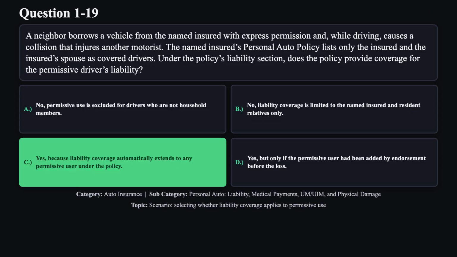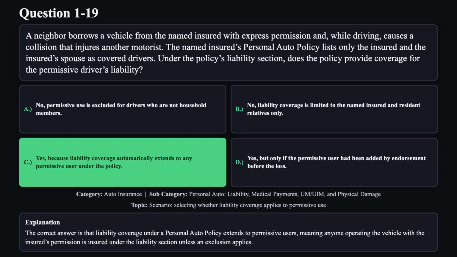The correct answer is C. The correct answer is that liability coverage under a personal auto policy extends to permissive users, meaning anyone operating the vehicle with the insured's permission is insured under the liability section unless an exclusion applies.